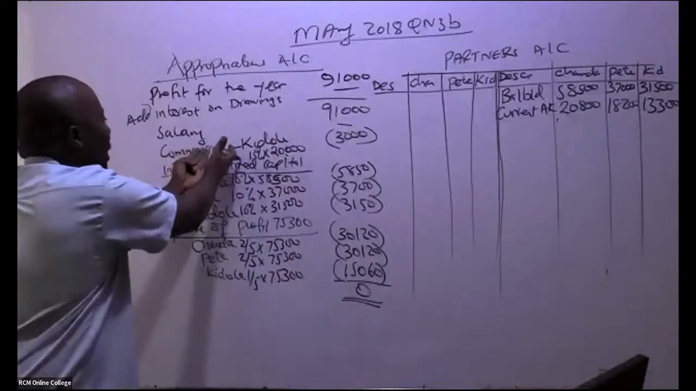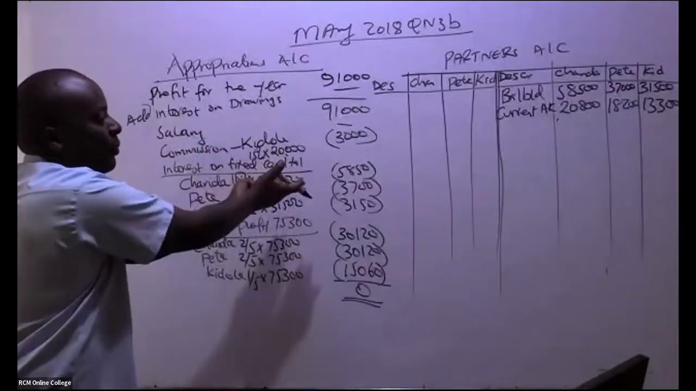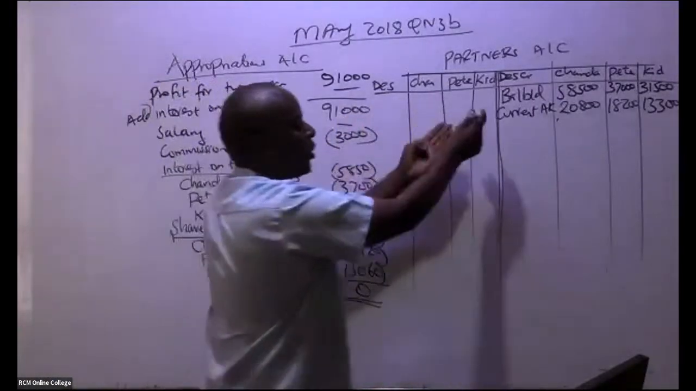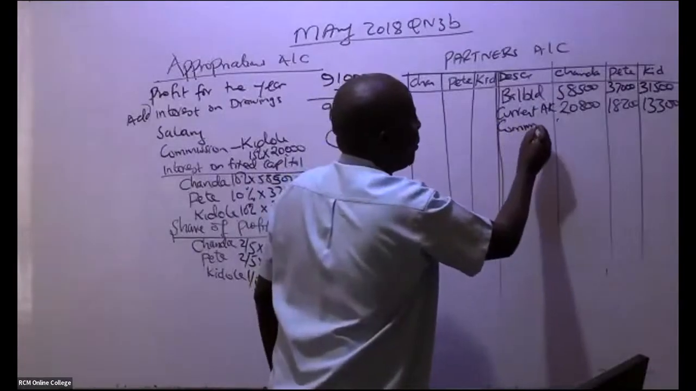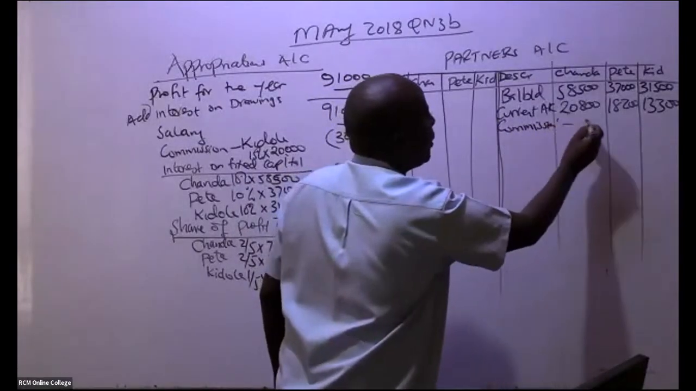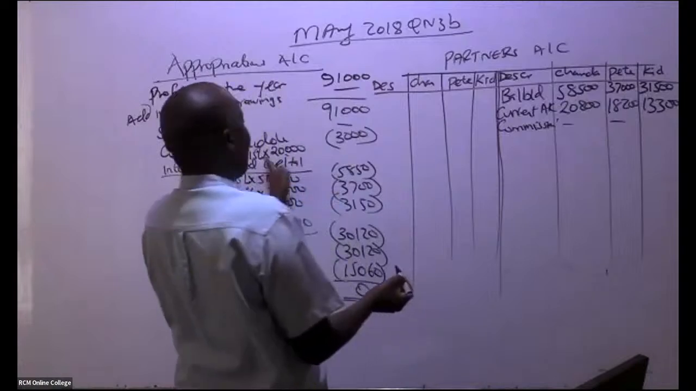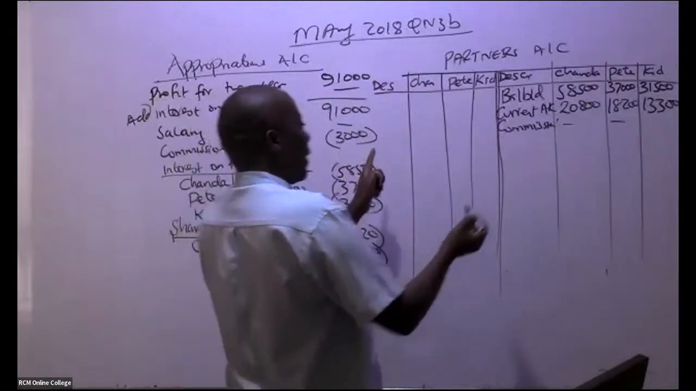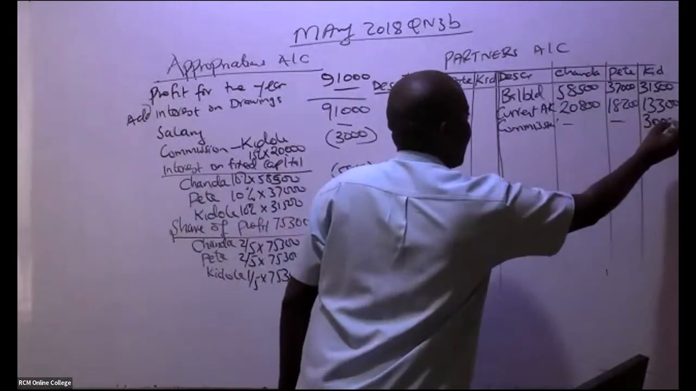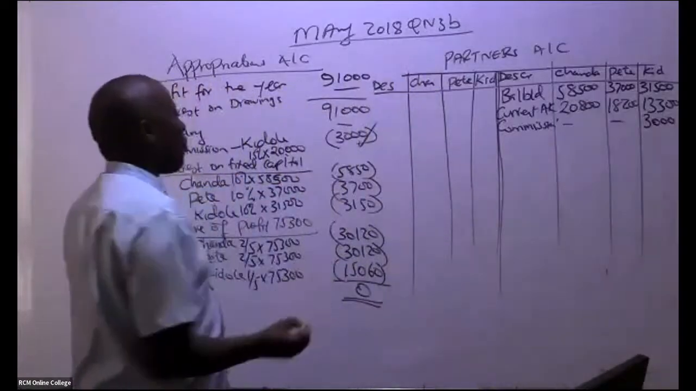We have a partner who earned commission. So you credit his account. So this guy earned commission. And what is the name of this person? This guy is 𝗃𝗍𝗄𝗃. The others are not getting anything. So 𝗃𝗍𝗄𝗃 is getting commission. Like that. So this, I've taken care of it.